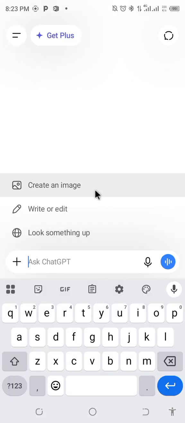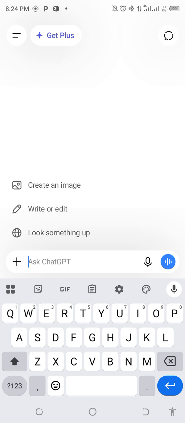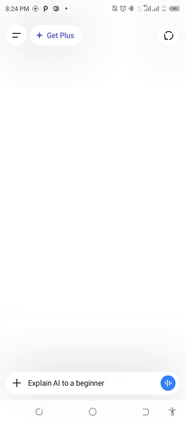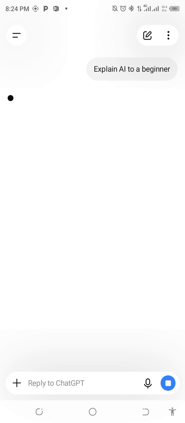Yes, so we said we could use AI to do a lot of things. Let's see what AI could say about itself. So let's say, explain AI to a beginner. Okay, so let's see what AI will say